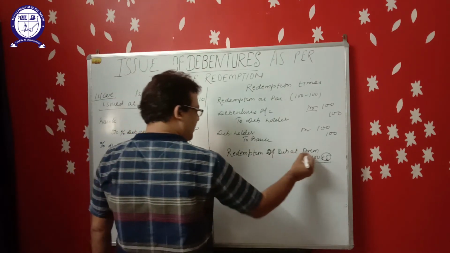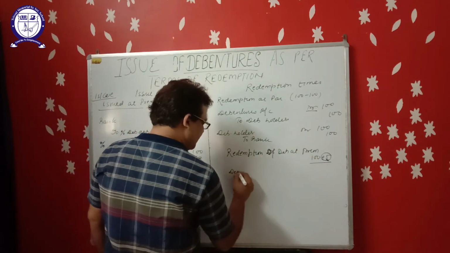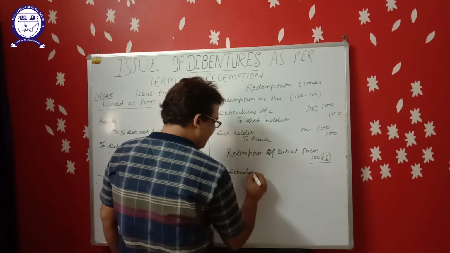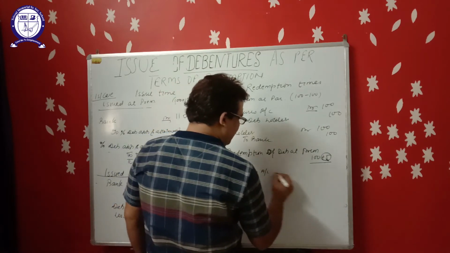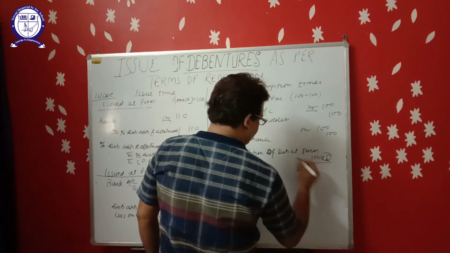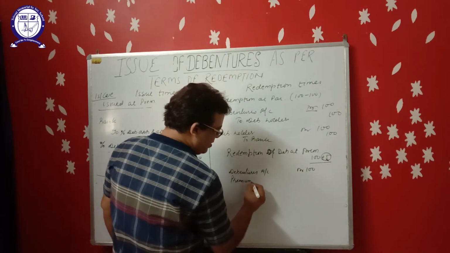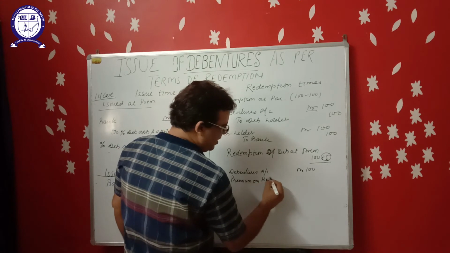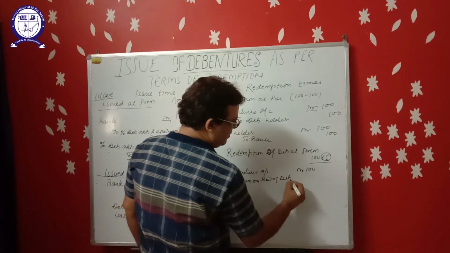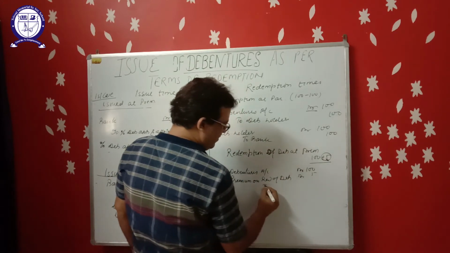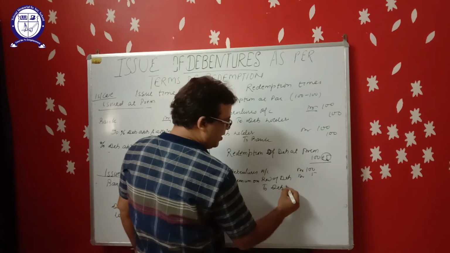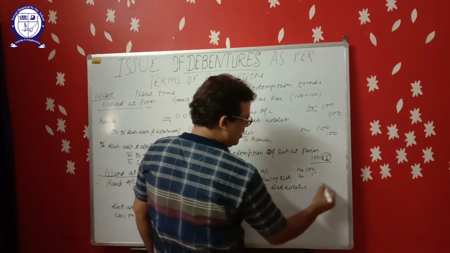Now at the time of redemption of debentures, debenture account debit 100, premium on redemption of debentures debit 5, to debenture holder 105.